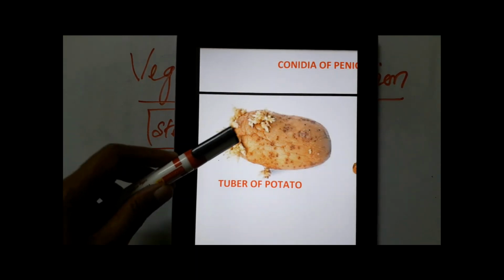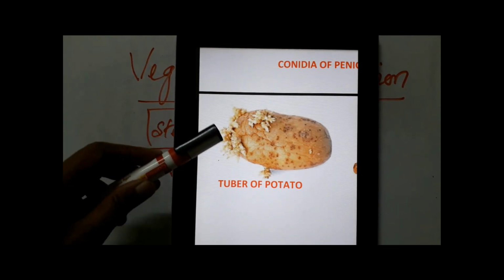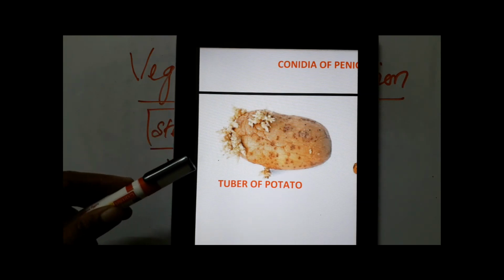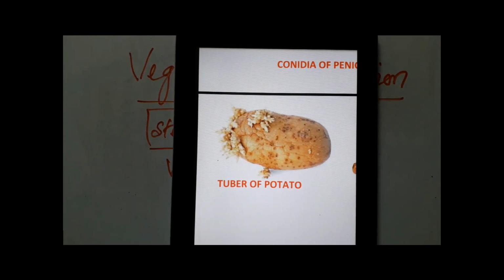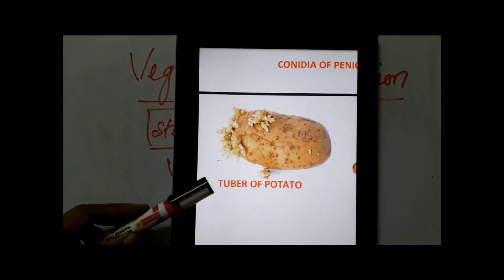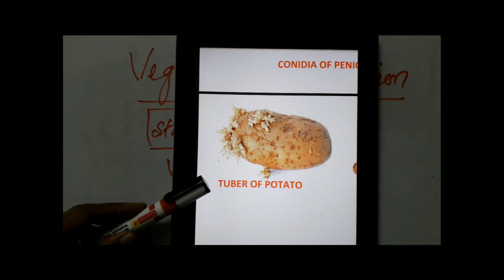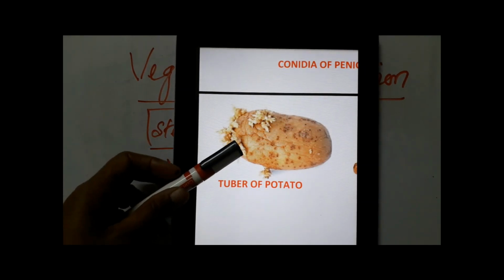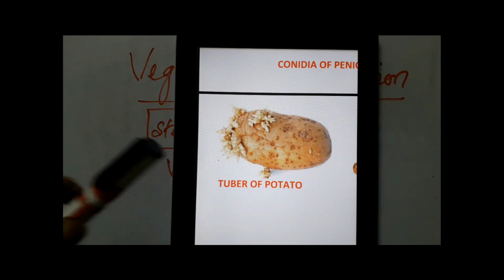This modified underground stem is nothing but the branches of the stem above the ground. They grow into the soil and swell up because of the storage of food. This modified underground branch of the stem we call a tuber. It's swollen because of storage of food and water, which is one way of overcoming unfavorable conditions. Even when the aerial plants die in adverse conditions, this modified stem with stored food and water survives under the ground.